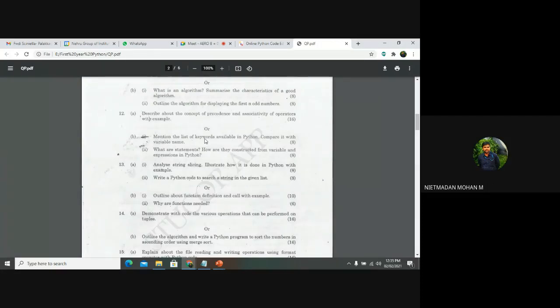Here you can see an 8 mark question. They asked only to list the available Python keywords and compare them with variable names. What keywords are available, and whether we can use those keywords in a variable name or not. This was the comparison between keywords and variables, consisting of 8 marks. And here, how statements are constructed from variables and expressions in Python. This we have also discussed. These are only simple topics that were asked in the 8 mark questions, right?